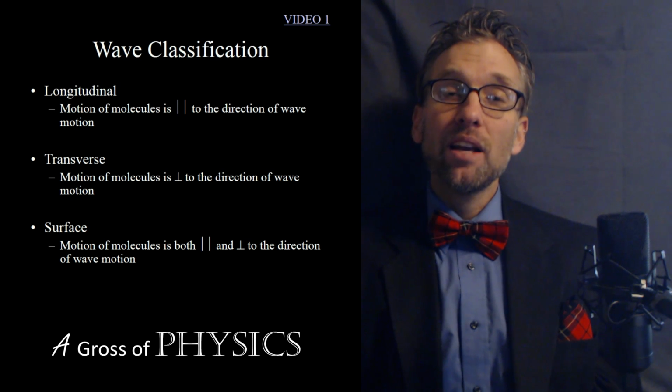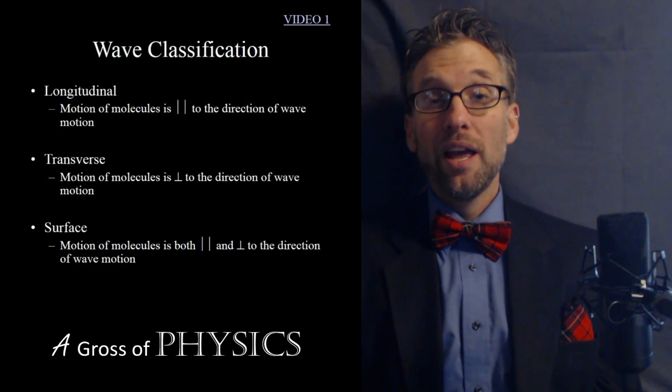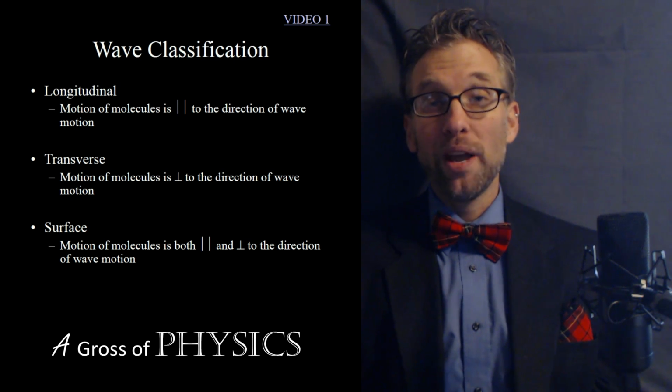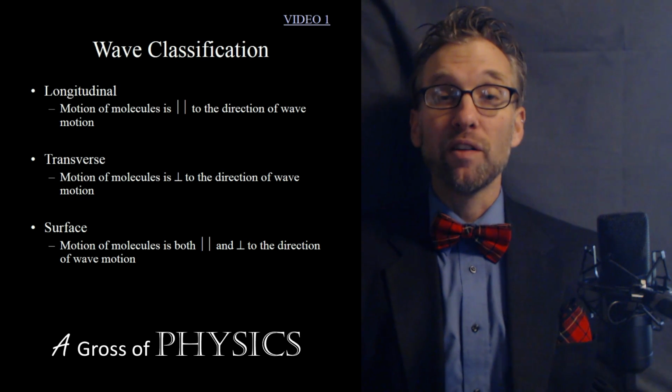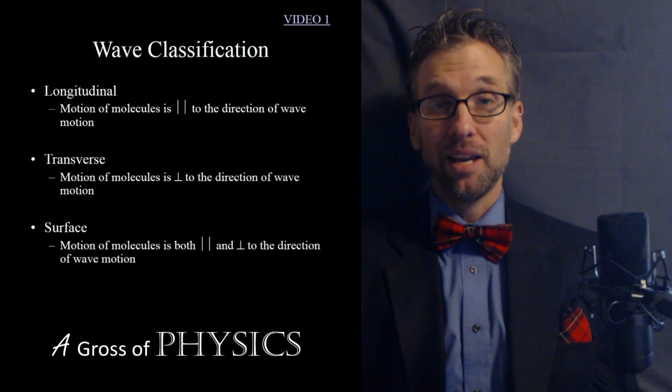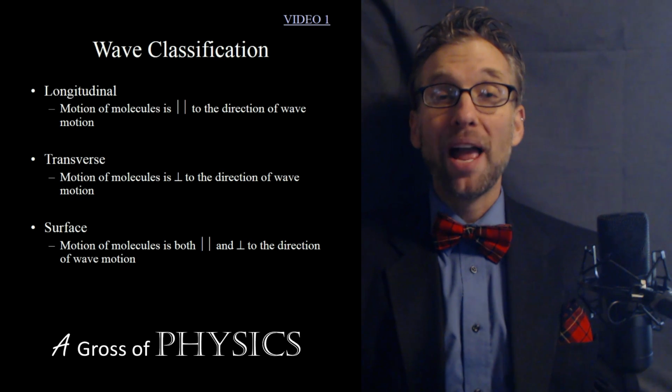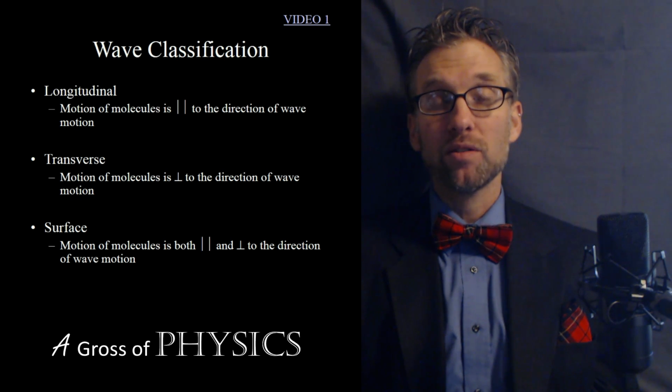In this case, if you can think of a water wave in an ocean and you have the rip curl on the top of the wave, that's a good example of the surface wave and the fact that the particles are moving forward and up and down at the same time. So we have a circular pattern as a surface wave travels.